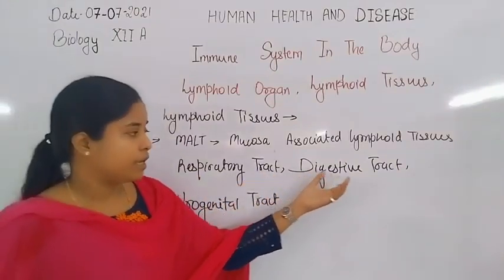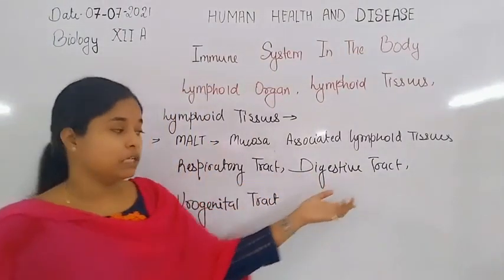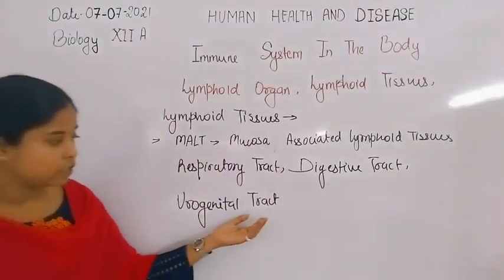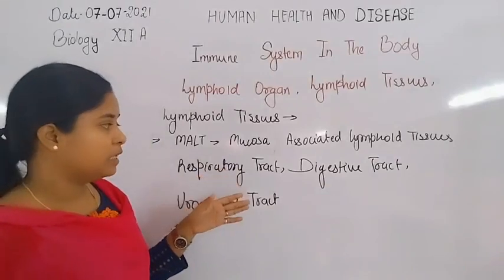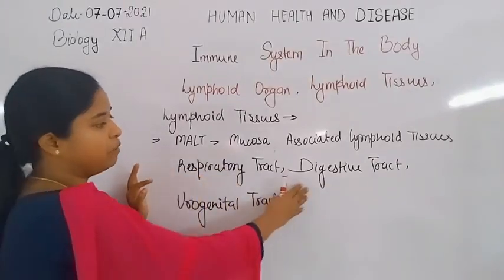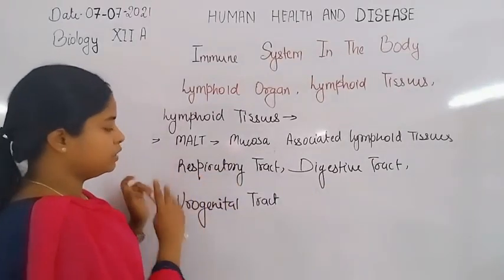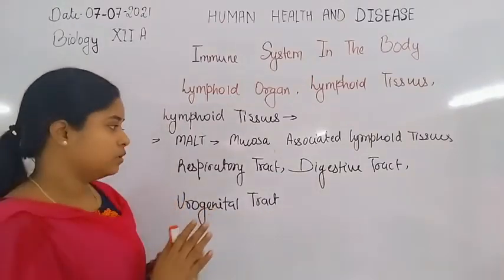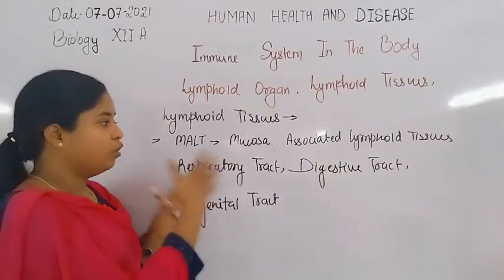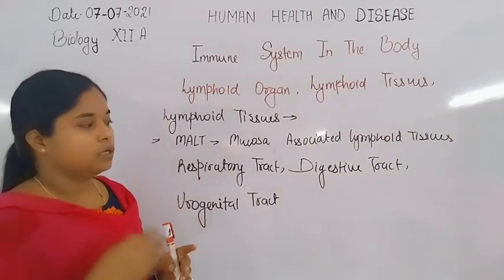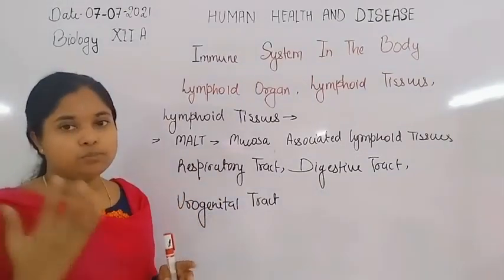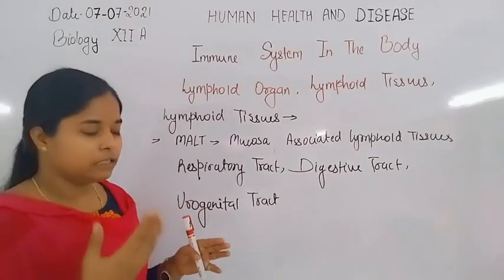Urogenital tract is also lined by mucosal epithelial membrane. There are the nasal opening, mouth opening and other openings. There are so many openings that connect these organs to the outer environment. Due to these openings, any microbes or pathogens can easily enter our body.